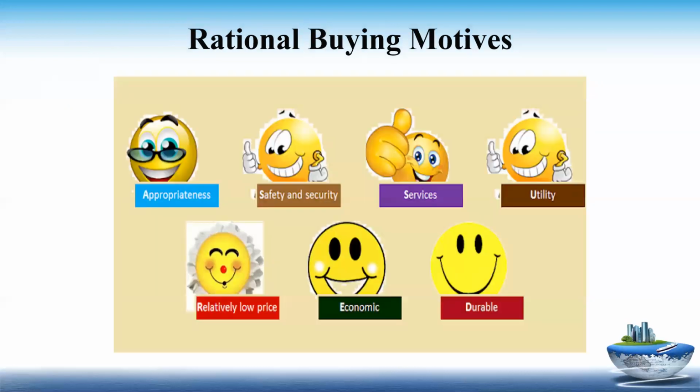These are the emojis I have shown for rational buying motives, that is appropriateness, safety and security, service, utility, relatively low price, economic viability, and durability. This is ASSURED, the short form is ASSURED.